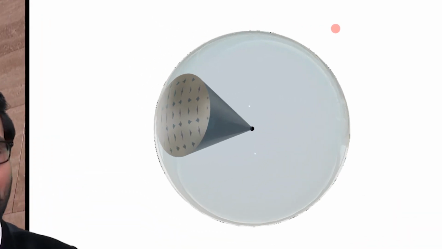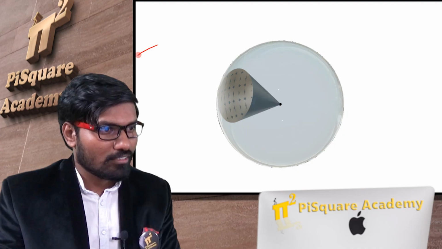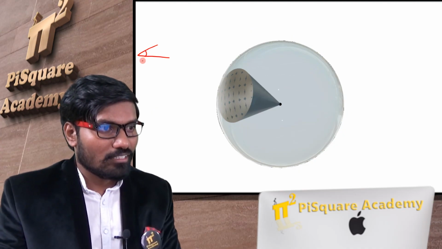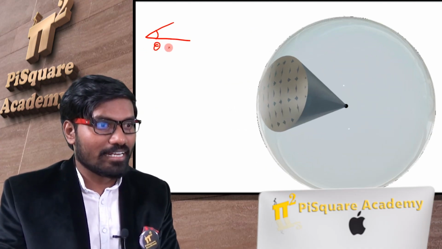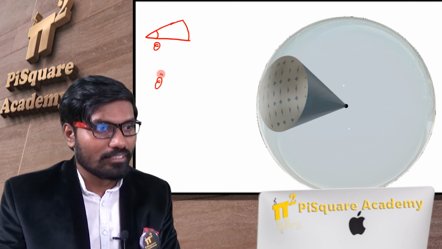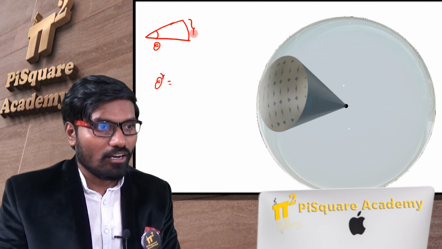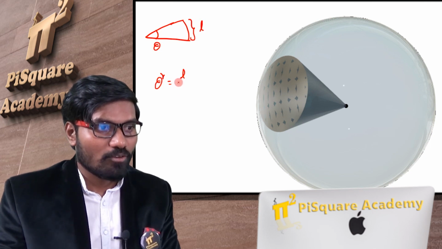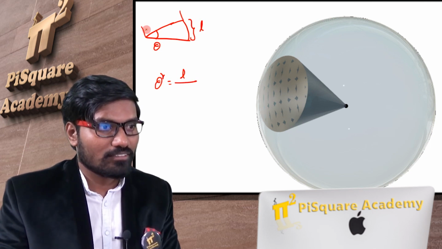Let's now apply the basic concept of plane angle. What is the concept? We got this angle theta. How did we get this? Theta in radian is equal to arc length by radius.